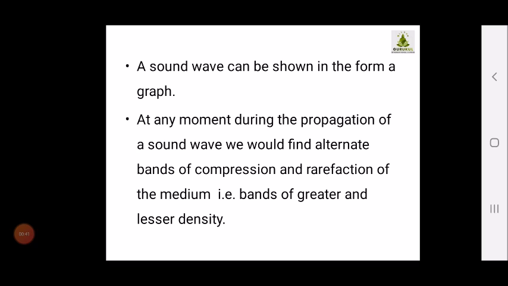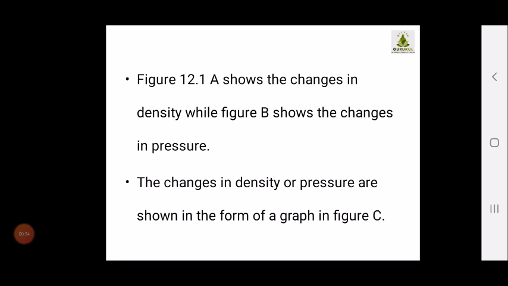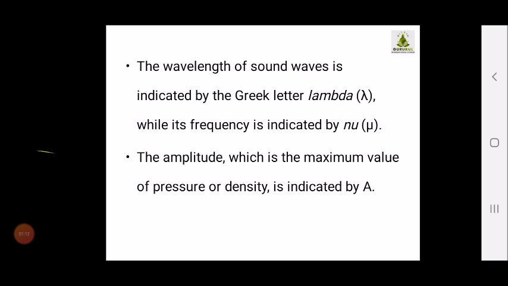At any moment during the propagation of a sound wave, we would find alternate bands of compression and rarefaction of the medium, that is, bands of greater and lesser density. In figure 12.1a, the figure shows the changes in density, while figure b shows the changes in pressure. The changes in density or pressure are shown in the form of a graph in figure c.